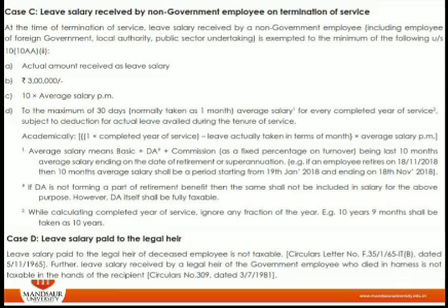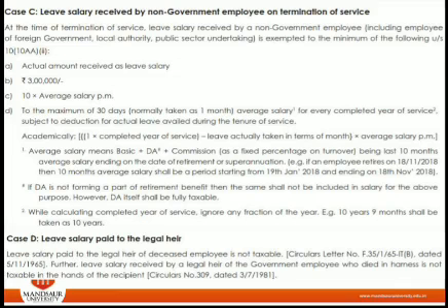But there is one exception: the maximum leaves allowed in a year should not be more than 30 days. So for example, if the company is giving him a leave of 45 days, as per the calculation of leave salary encashment we have to consider only 30 days, not more than that, right?